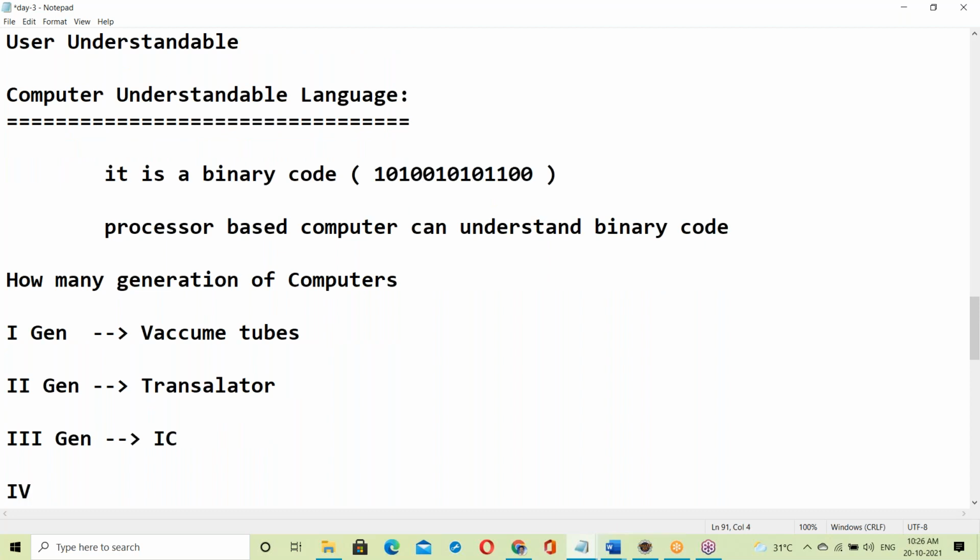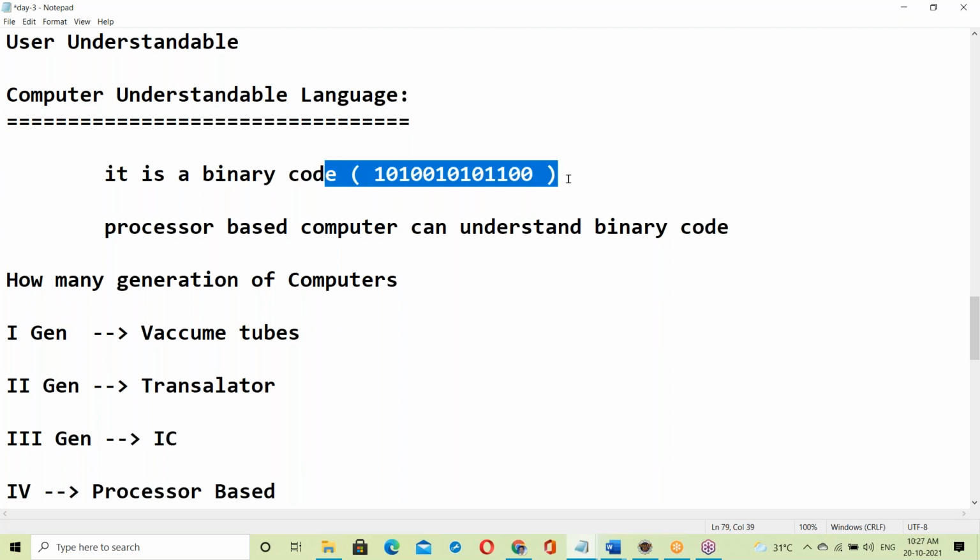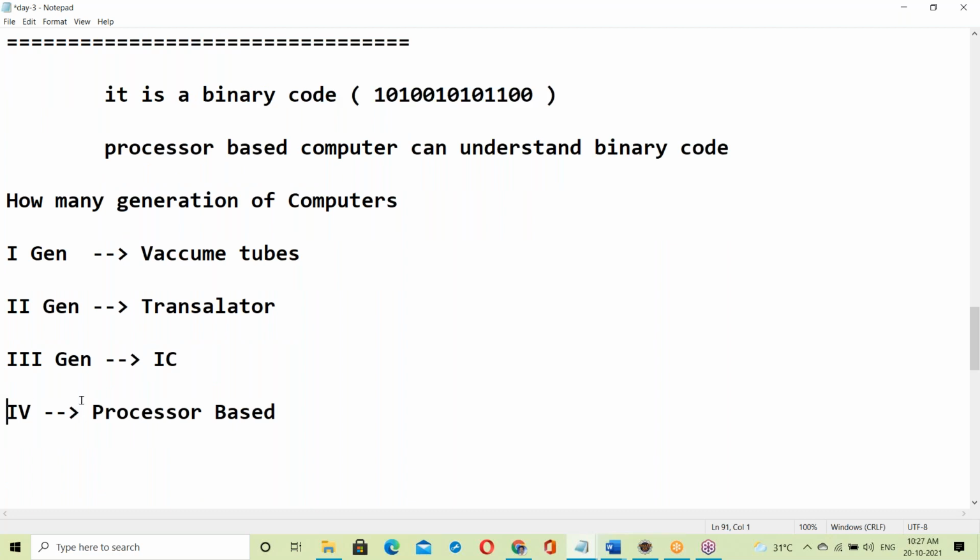The fourth generation is processor based, and we are using it now. The computer understandable language is binary code, and processor based computers use binary code. The fifth generation is coming next, maybe releasing in a couple of years.